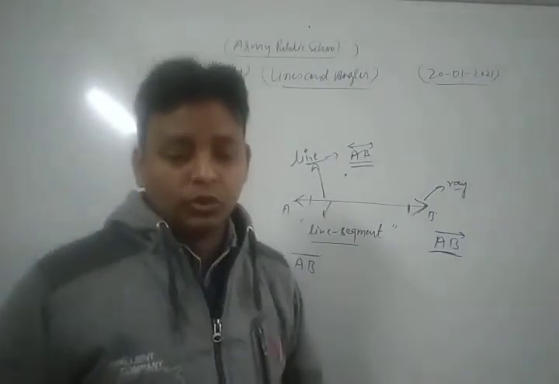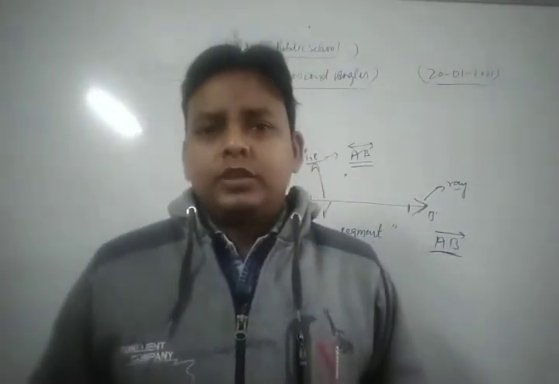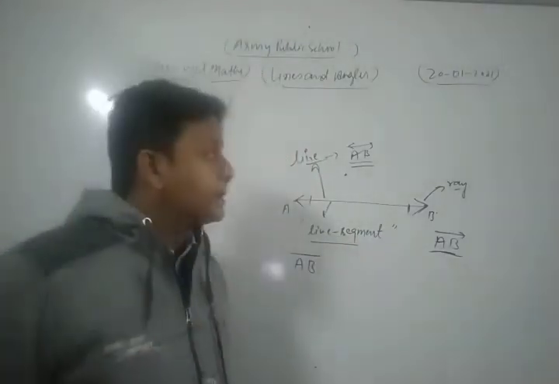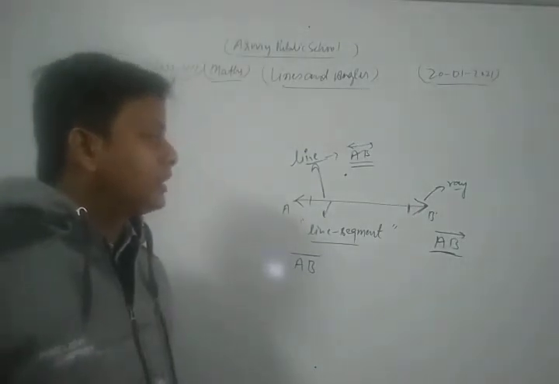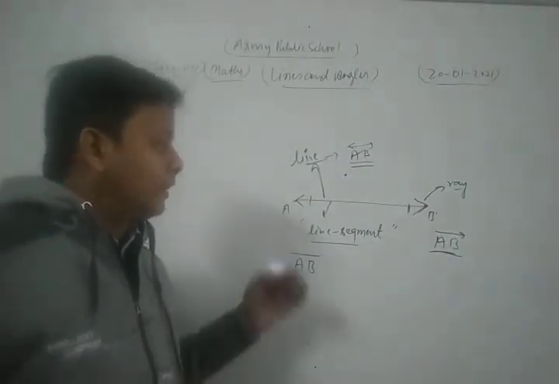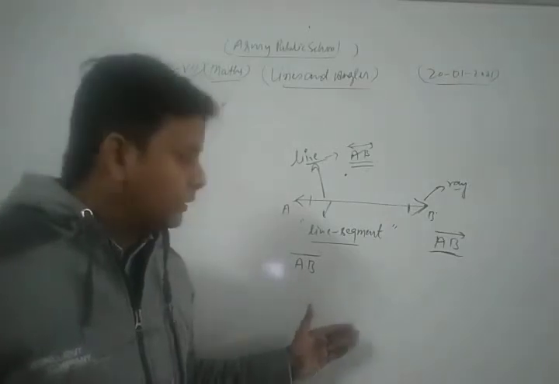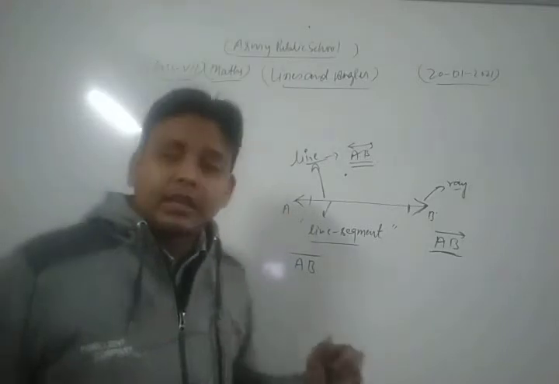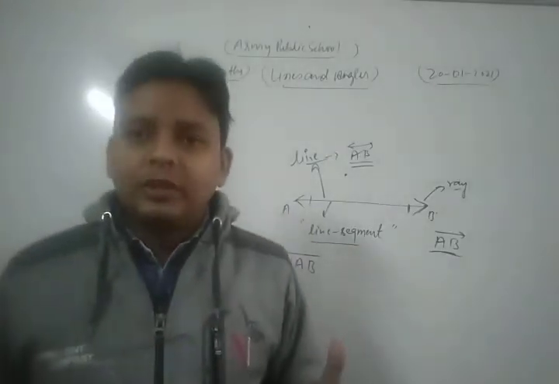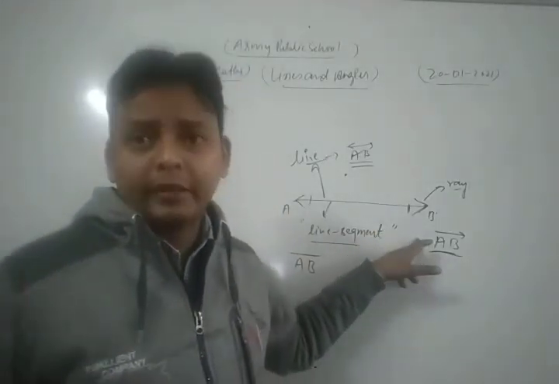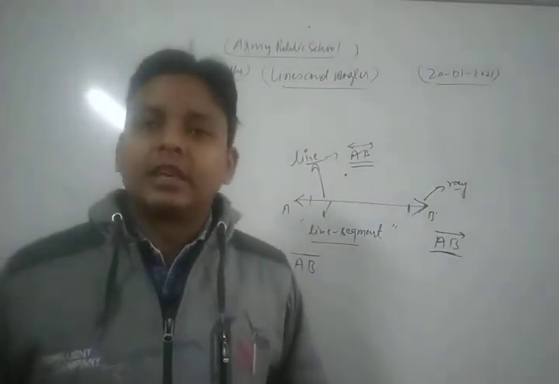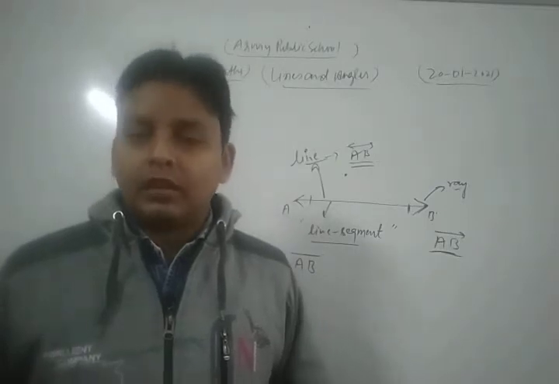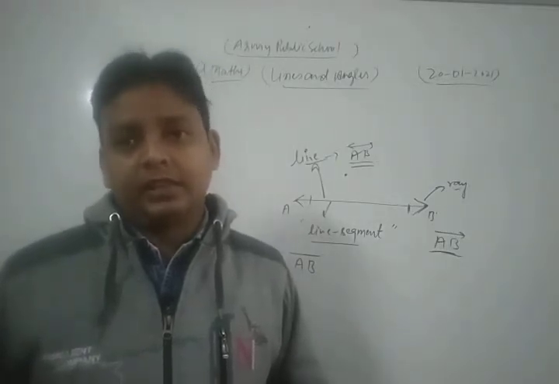So this is the concept of line segment, ray and line. Now we are going to discuss some important results related to line segments, rays and lines. A line segment has two endpoints, a ray has one endpoint, and a line has no endpoints. So these are the main concepts of line, line segment and ray.